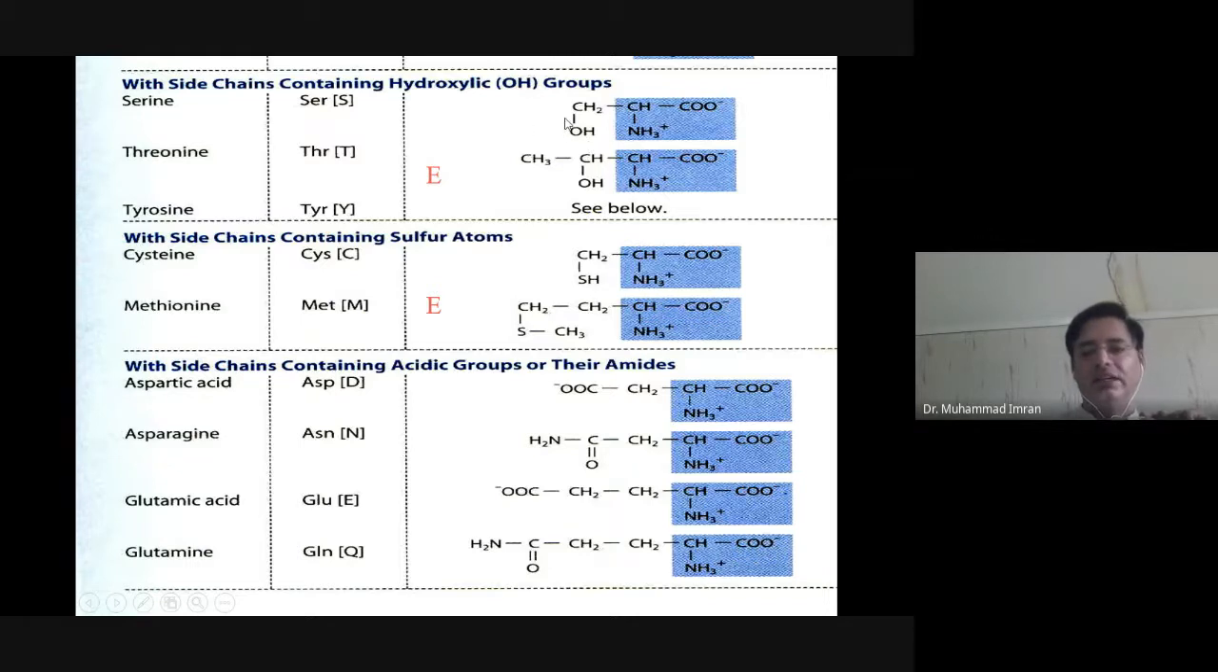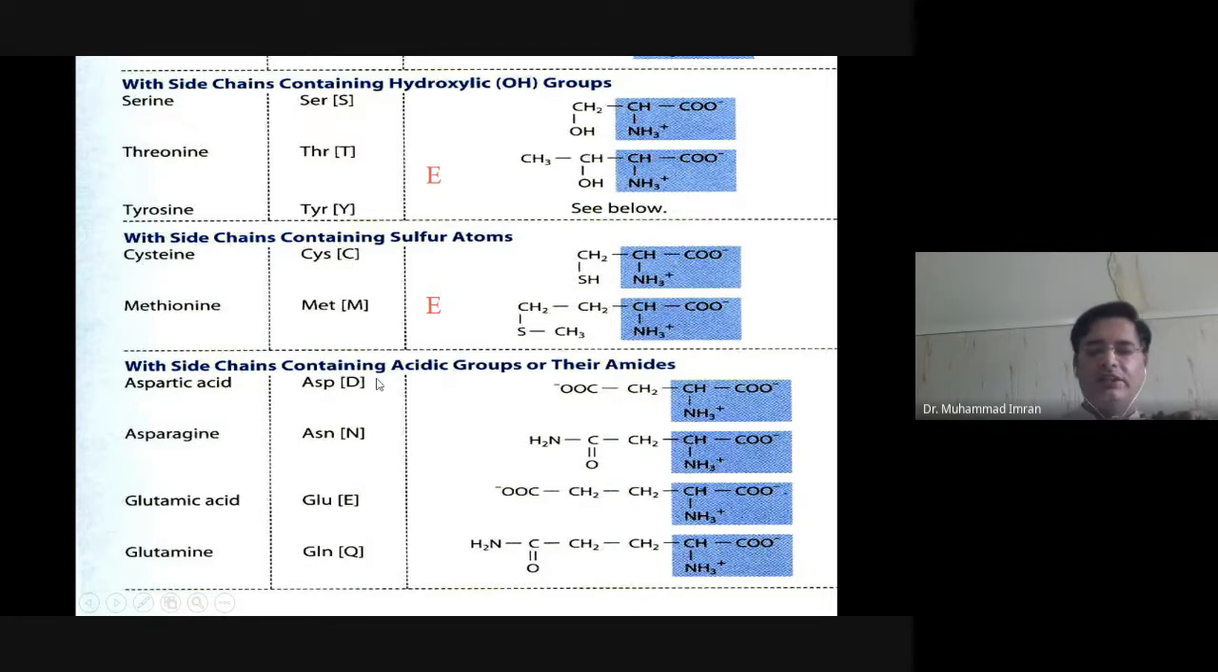Phosphorylation and dephosphorylation only occur in hydroxyl group containing amino acids. Then the side chain containing sulfur atoms: cysteine and methionine, the two amino acids which contain sulfur, CH2SH and CH2CH2SCH3. The rest of the three groups are the same in all amino acids, that's why they are indicated in blue color. Only the side chain is changed. Here you can see cysteine contains CH2SH, and methionine contains CH2CH2SCH3.